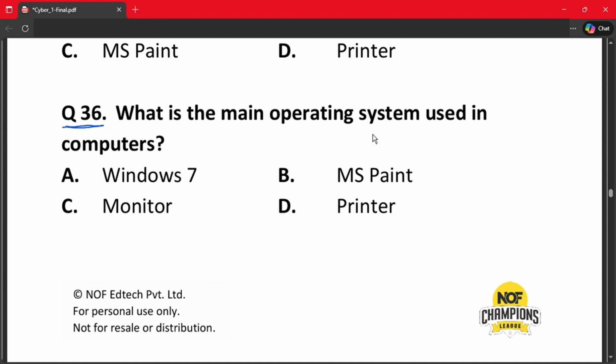The next question is question number 36. What is the main operating system used in computers? A. Windows 7. B. MS Paint. C. Monitor. And D. Printer. The correct answer is option A, because MS Paint is an application software, printer is an output device, and monitor as well is an output device. So the operating system here is Windows 7.